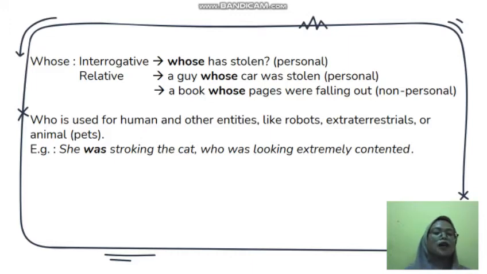Who is used for human and other entities like robots, extraterrestrials, or animals, especially pets. For example, she was stroking the cat who has looking extremely content, while which is used for anything else, like inanimate things. And the next explanation will be explained by my friends.